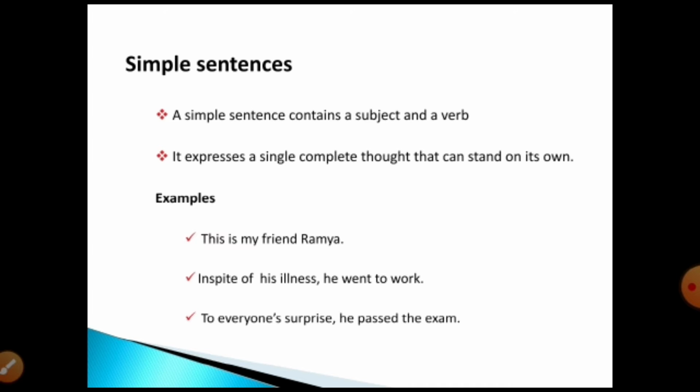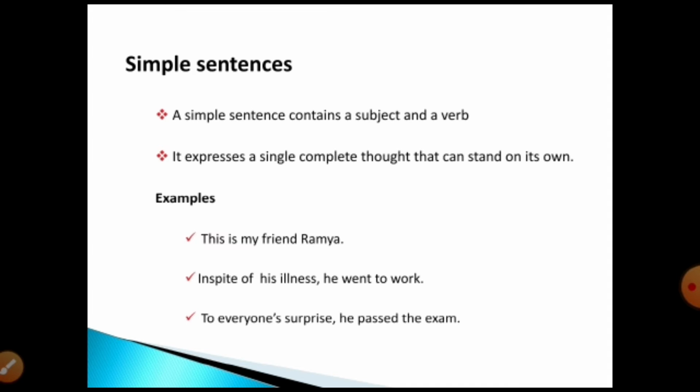It is an ordinary sentence with a subject and a verb, and it expresses a single complete thought that can stand on its own. That is, the sentence gets complete with just that subject and verb, and it gives a proper meaning. It can be a single complete clause, that is, an independent clause.